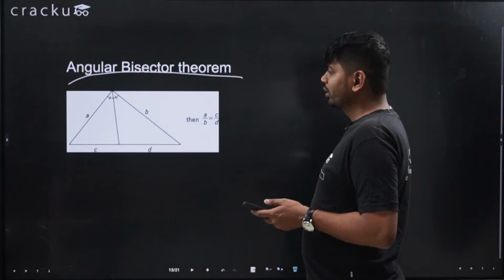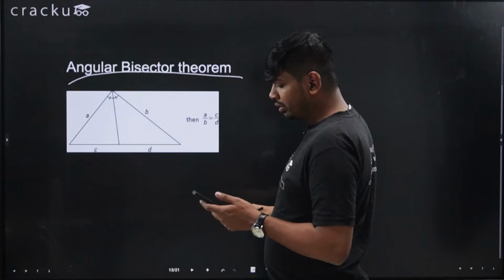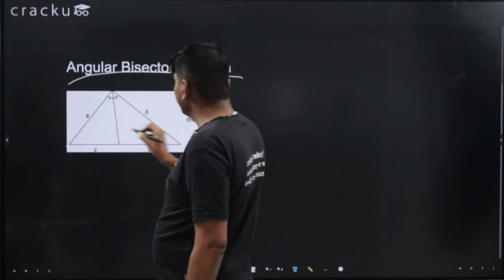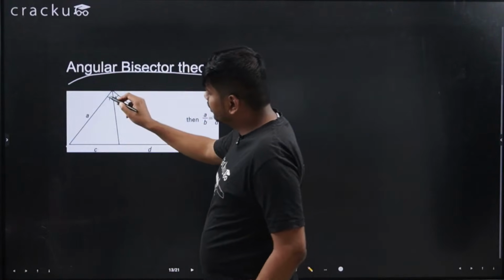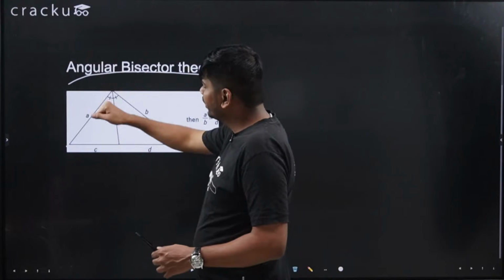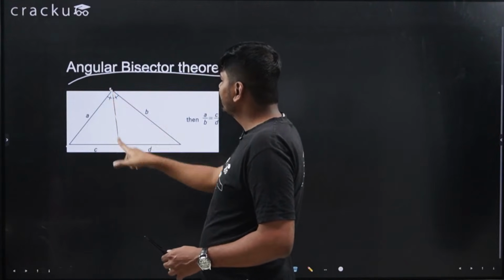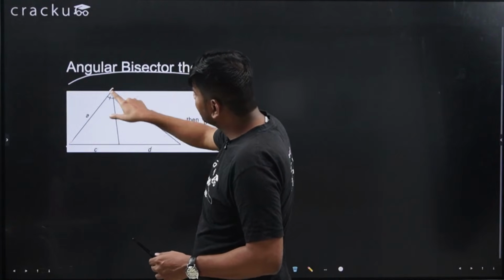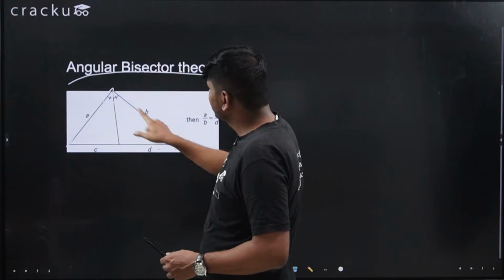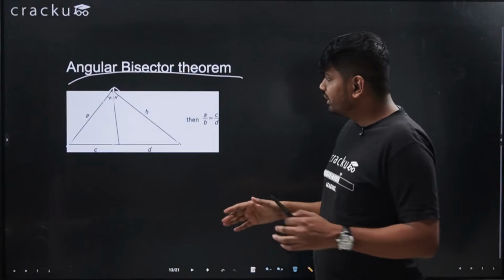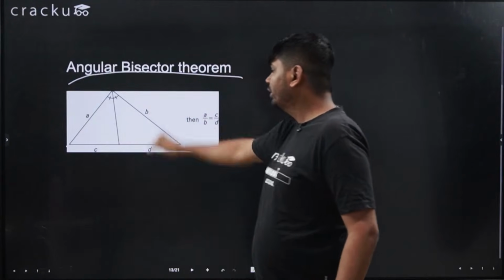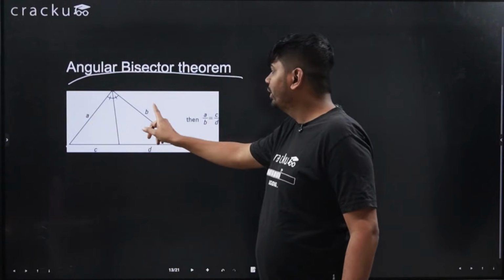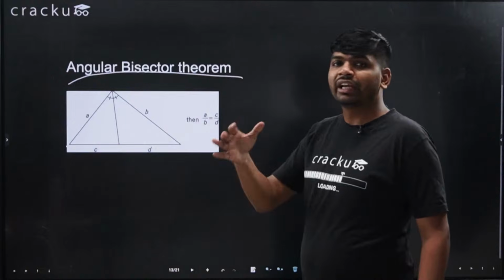What is this theorem? When a triangle is given, let's say A, B and C, and this angle is bisected by this line. This line is bisecting the angle, so these two angles are equal. So this angle is equal to this angle. When this happens, what will be the effect on this triangle? A upon B will be equal to C upon D. This is the angle bisector theorem.